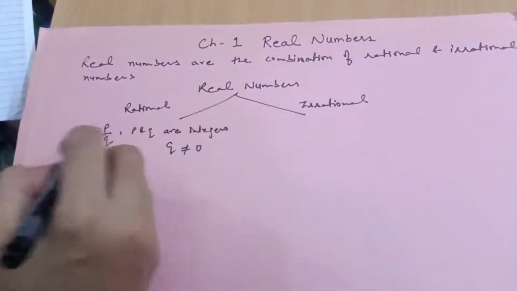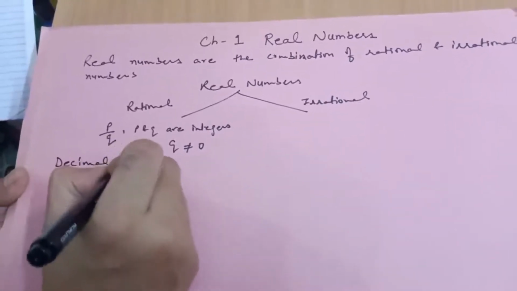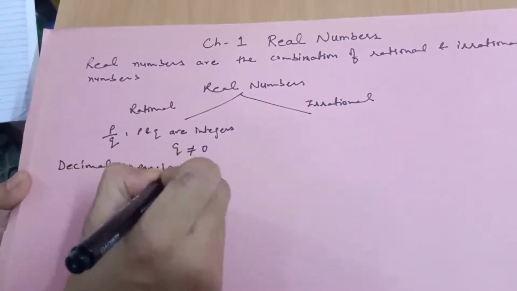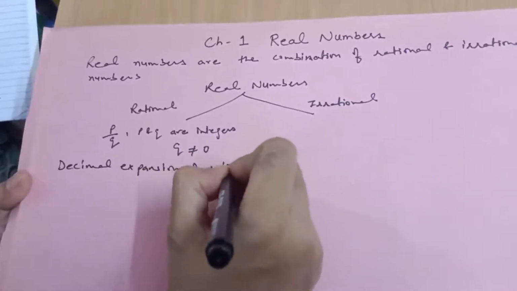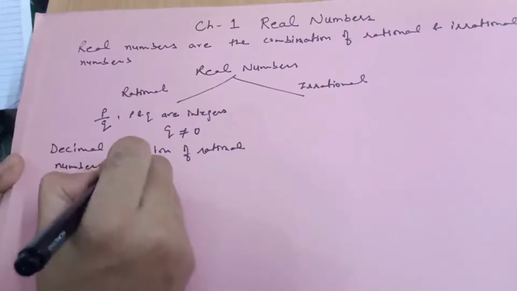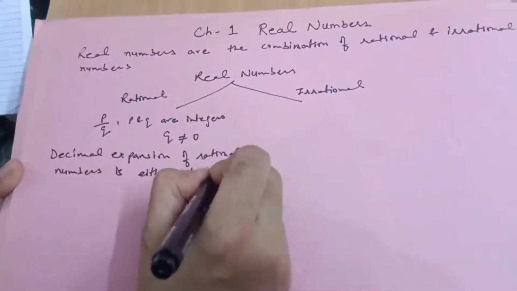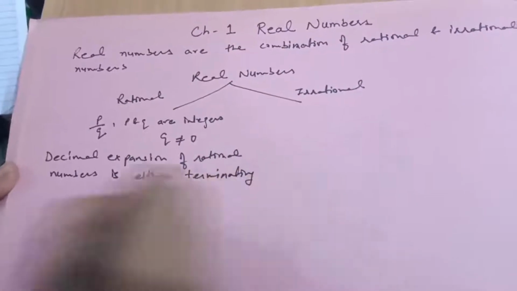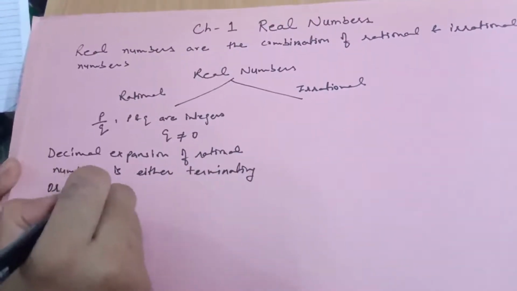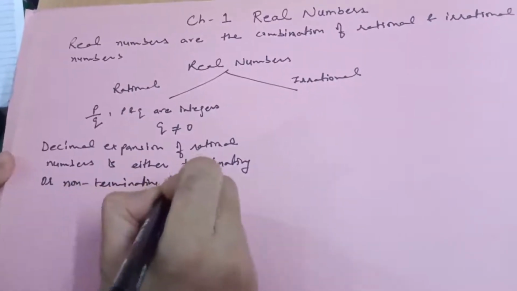And we say the decimal expansion of rational numbers is either terminating or non-terminating but reoccurring.